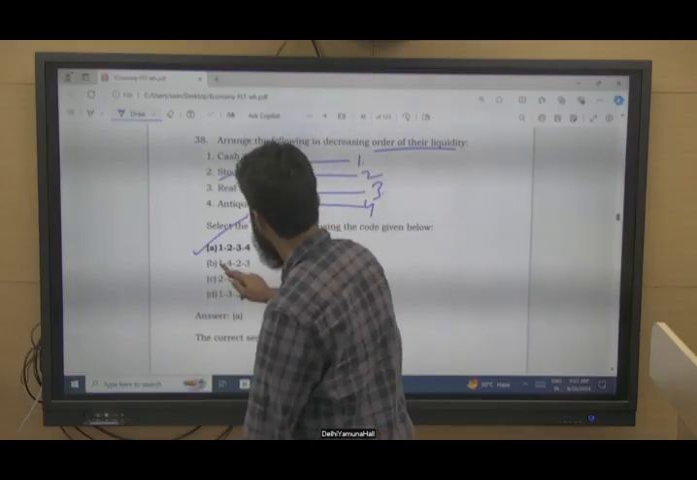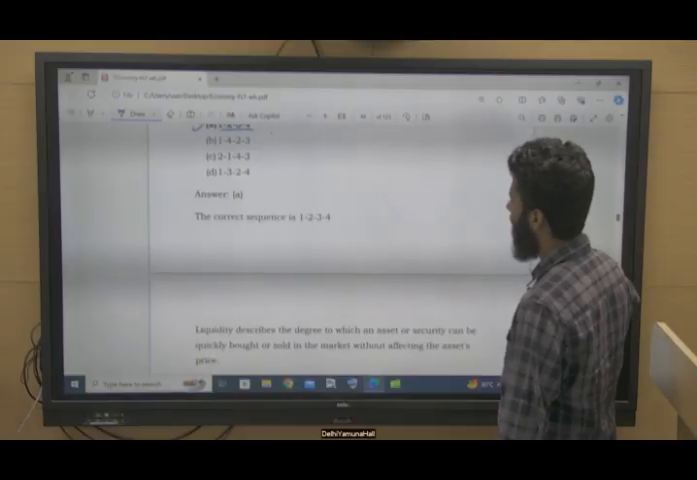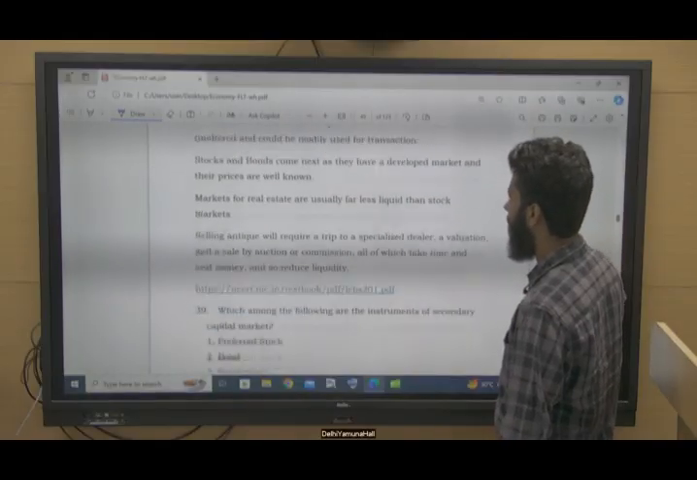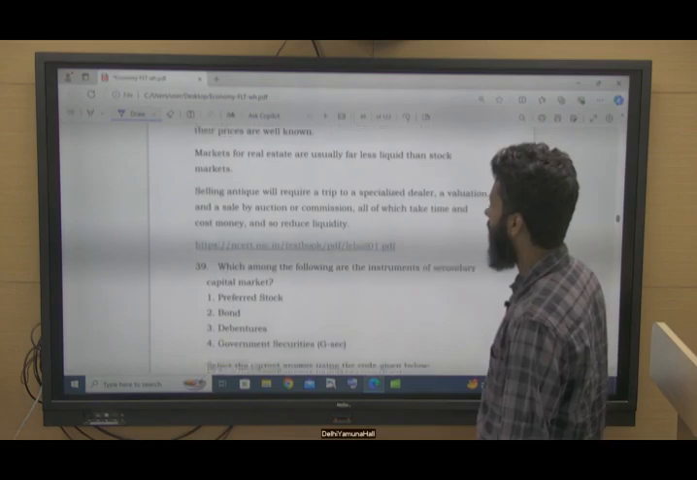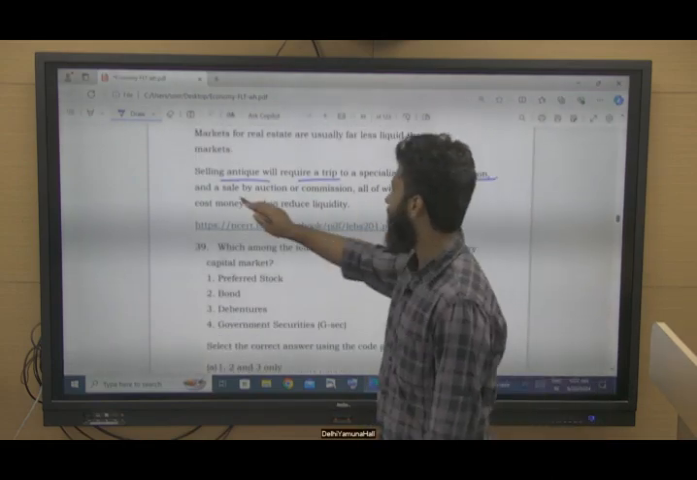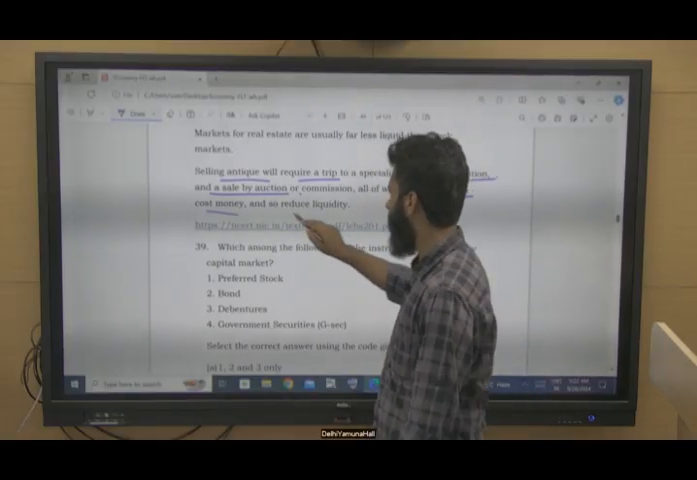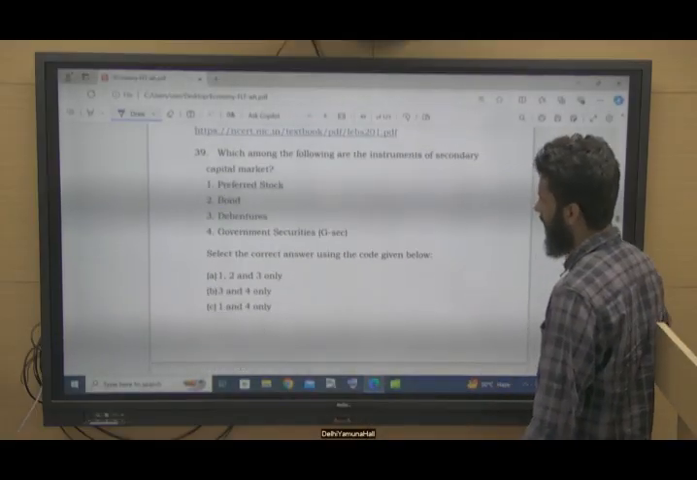So option A, 1, 2, 3, 4. This is in order only, right? Given in the right liquidity order, right? Selling antiques will require a trip to a specialized dealer, a valuation, and a sale by auction or commission, all of which take time, cost money, and so reduce liquidity, right?